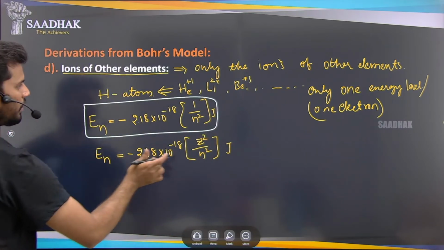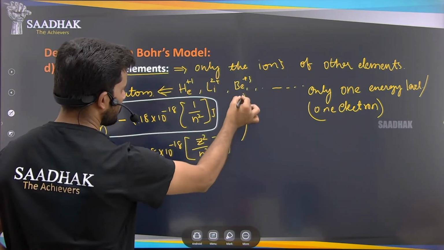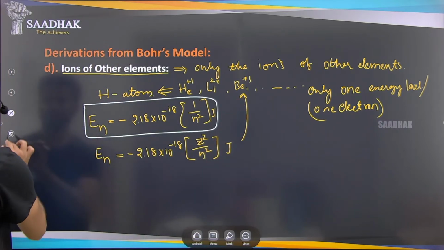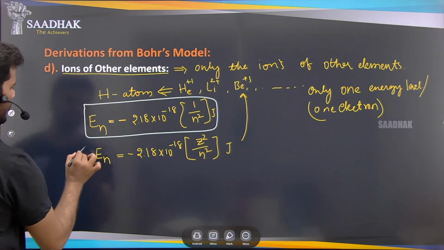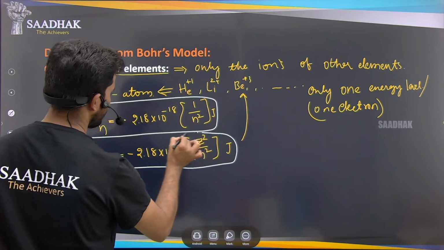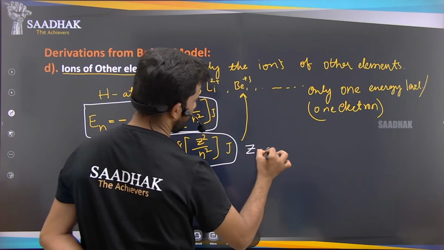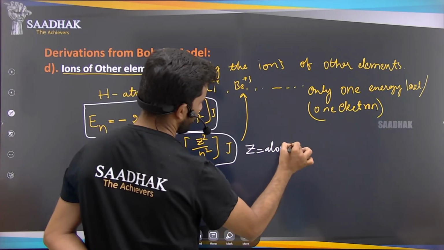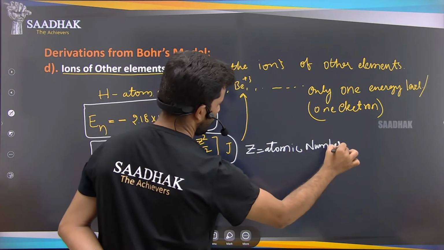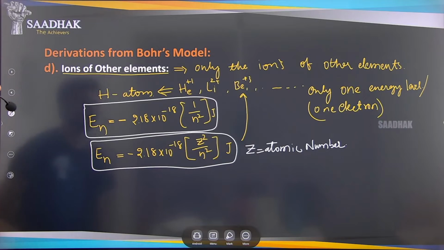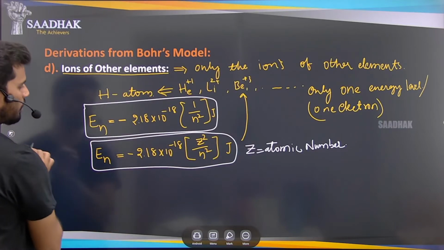So this is the formula for these ions, where Z is nothing but the atomic number, and n is again the principal quantum number.